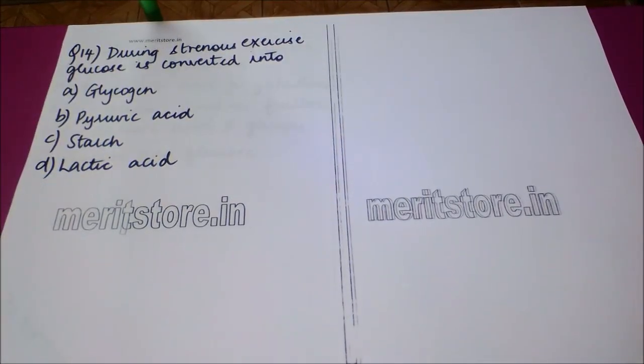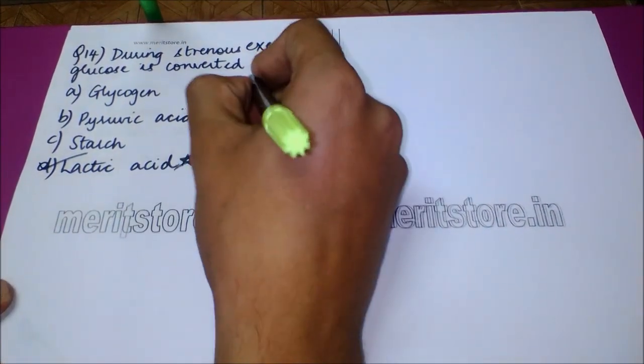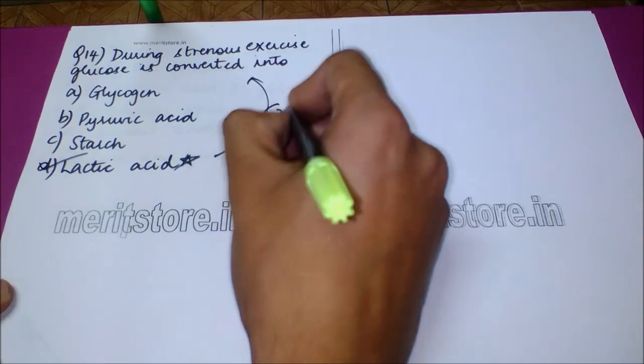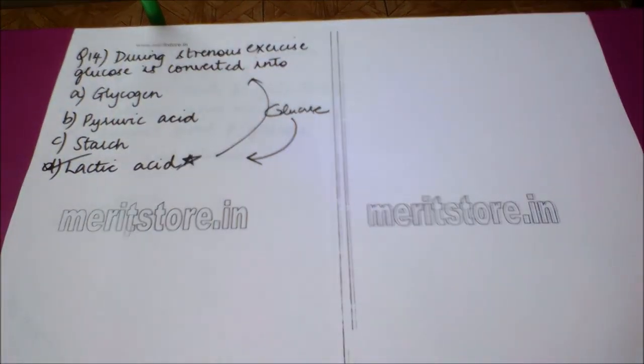Next question is, during strenuous exercise, glucose is converted into option A, glycogen, option B, pyruvic acid, option C, starch, and option D, lactic acid. The correct answer to this question is option D, and we need to remember that during exercise, glucose gets converted to lactic acid, which is a symbol of fatigue.